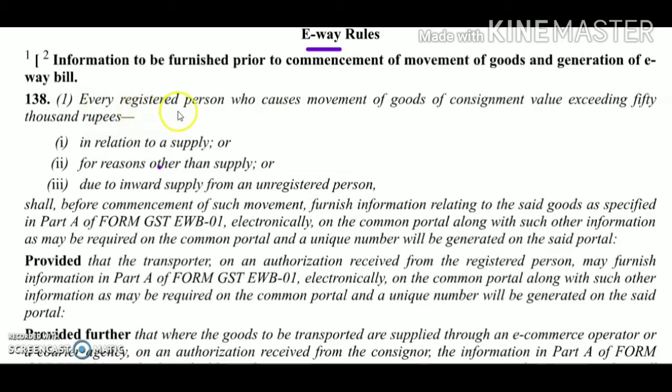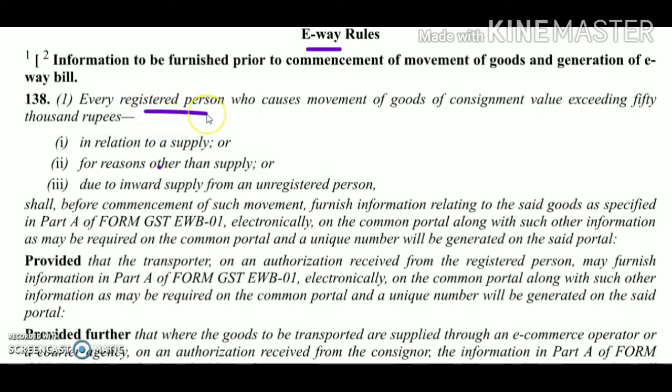Hello friends, today we are going to discuss Rule 138 of the CGST Rules, which contains the rules regarding the e-way bill. So let us start with the discussion. As per Rule 138 of the CGST Rules, every registered person who is causing the movement of goods, if the value of such consignment exceeds rupees 50,000, is required to generate an e-way bill. So what is the conclusion?